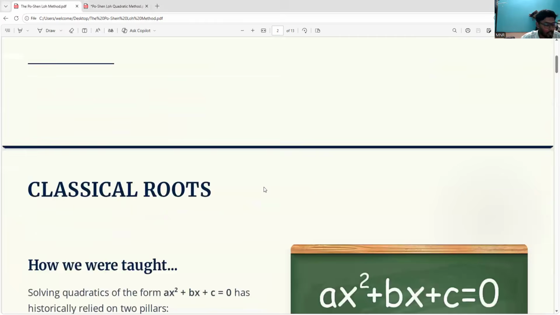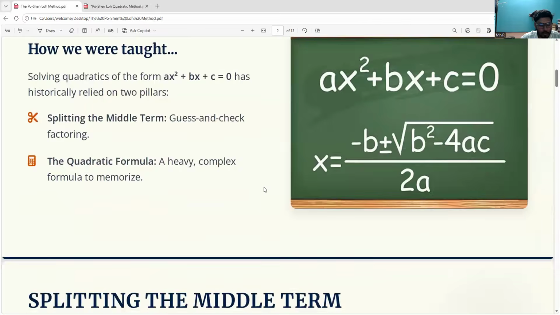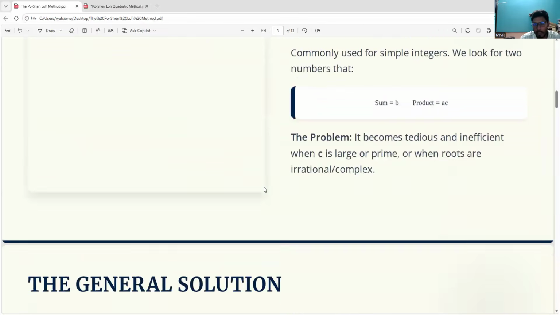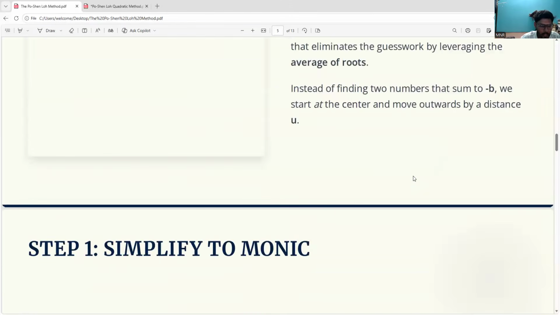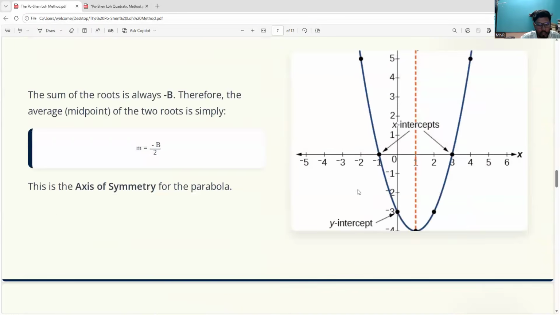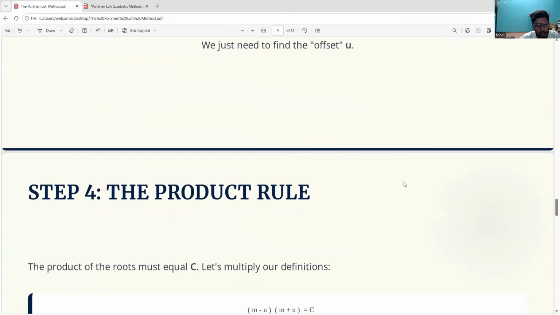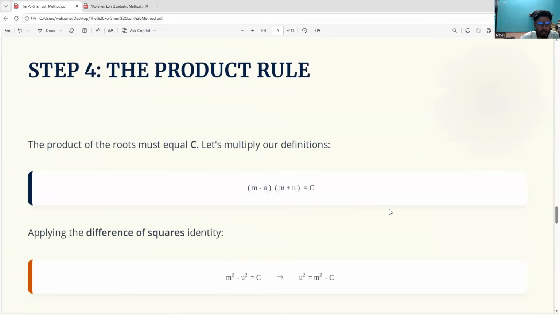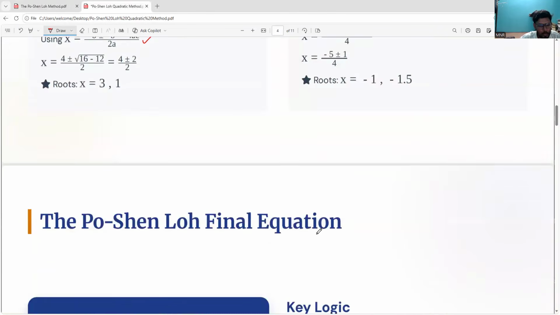Po-Shen Loh method. Okay, so I am giving you the final result alone. You have the original derivation also here, and I will share it with every one of you. I don't want to talk about the original derivation because it will take much time, and only pure mathematics teachers could cope with it in depth. So if not, we can directly go to the steps.